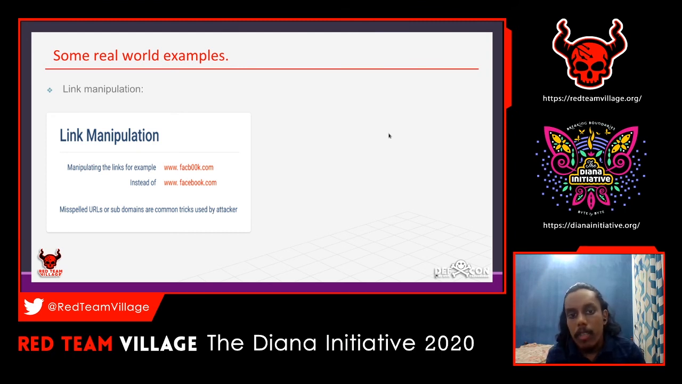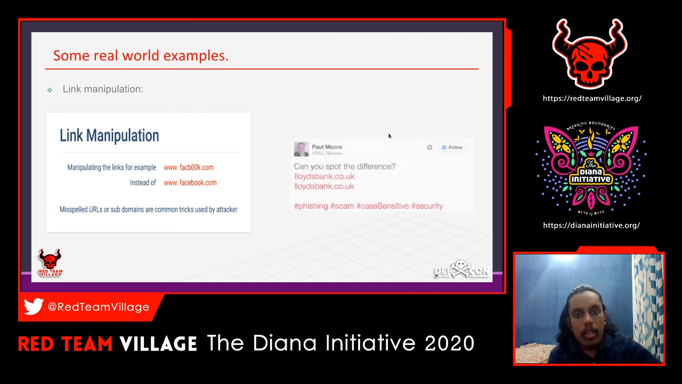Every time you see something like this, please make sure you check for misspelled URLs and subdomains. This is the most common trick used by attackers. So this is one example, and there is one more example.